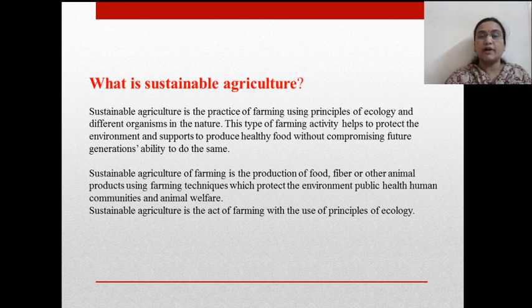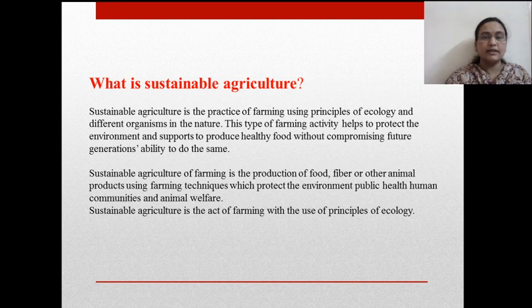Sustainable agriculture or farming is the production of food, fiber, or other animal products using farming techniques which protect the environment, public health, human communities, and animal welfare. So, sustainable agriculture considers a holistic approach. Holistic approach is related not only with human beings, but with each and every part of the ecosystem, each and every microorganism in the ecosystem, and it is also related with animal welfare.